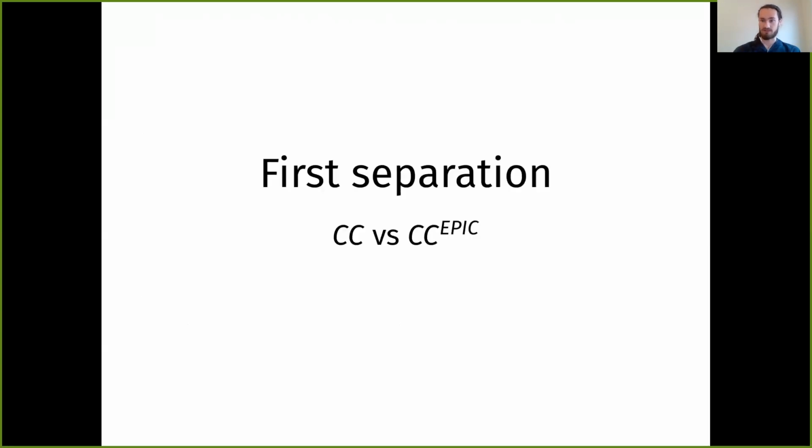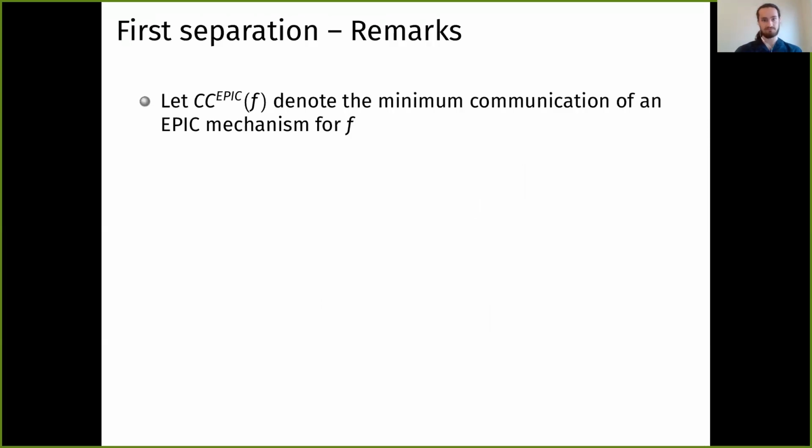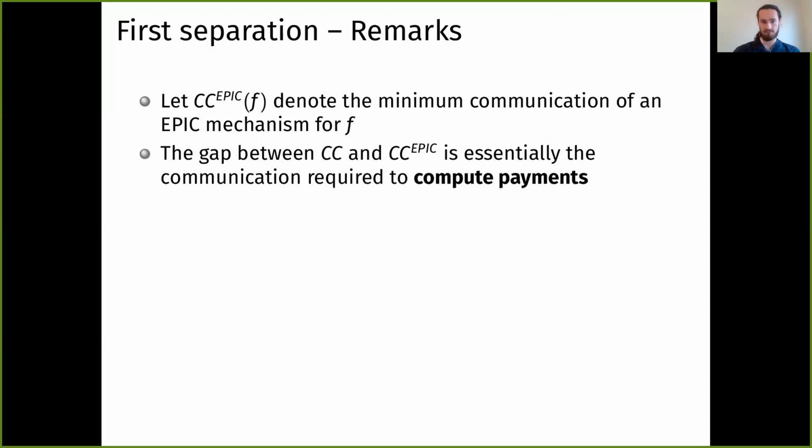All right, so now let's look in more detail at this first separation between CC and CC-EPIC. First, some remarks. Define CC-EPIC as the minimum communication cost of an EPIC mechanism for f. The gap between CC and CC-EPIC is not super hard to describe. It's essentially just the communication required to compute the payments that the mechanism has to use.